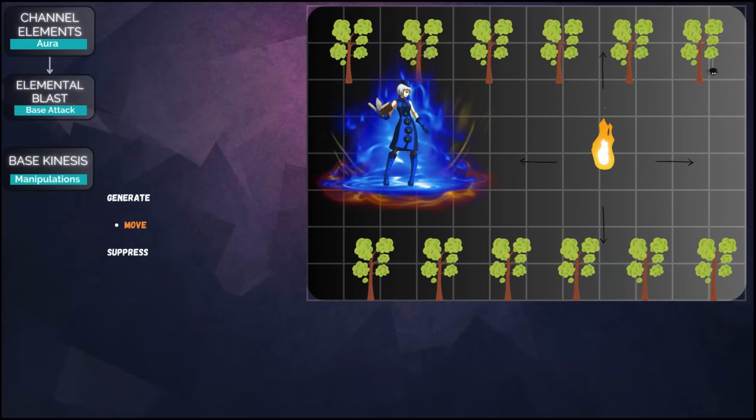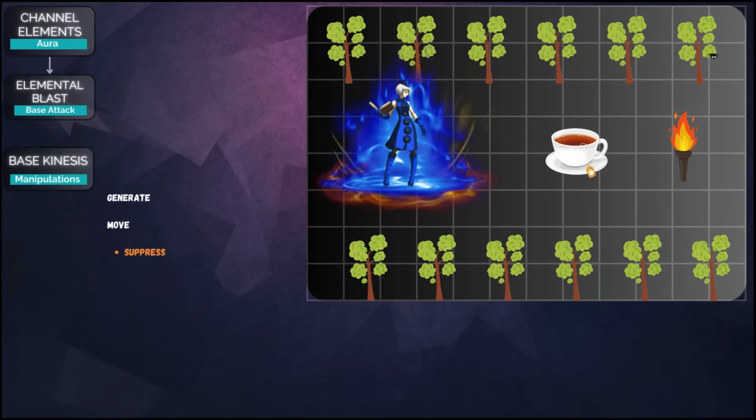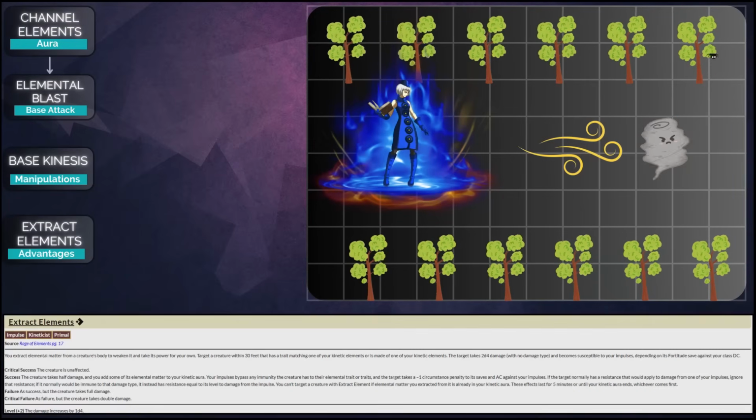Movement. You can move the element. Suppression. You can vaporize water from a cup or extinguish a non-magical torch. Let's get back to the combat.